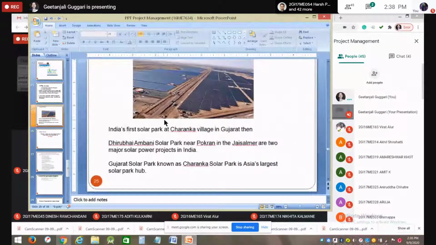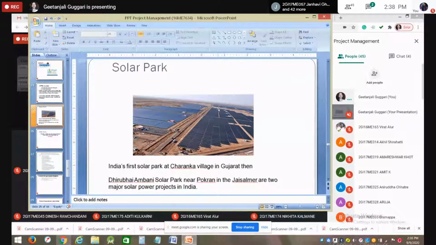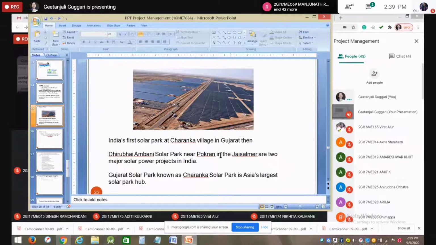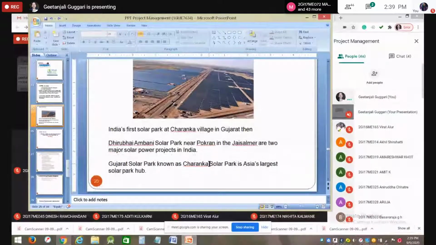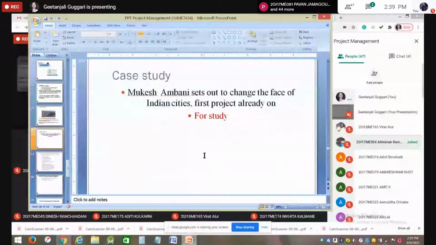There was one more project here, what you can see, the solar park in India. This is the first solar park, in Gujarat. There is one more solar park, also in Gujarat itself, by the Ambani Reliance Group of Industries. All these are upcoming projects in India. At the end of the class, I'll play one video also. I have collected some videos from YouTube.